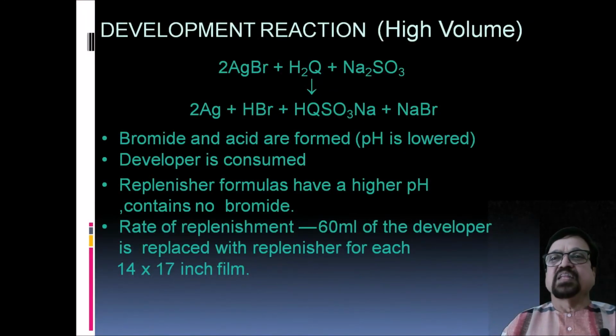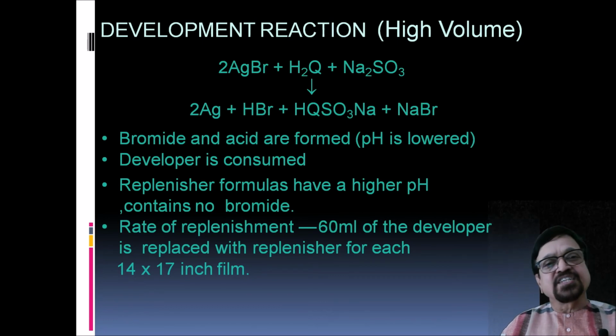Now chemistry. Here we are showing this. Bromide and acid are formed, and pH is lowered in this process. Developer is consumed because the processor receives a dry film and puts out a wet film. So along with each film, a certain part of the developer gets carried ahead. Now developer is consumed. Replenisher formula has a higher pH concentration and contains no bromides, so it gives only what is depleted in the process.